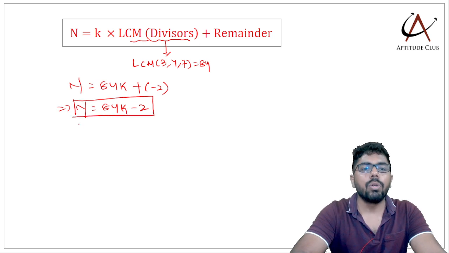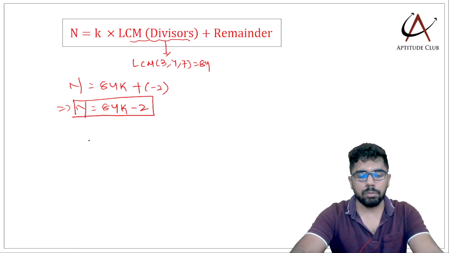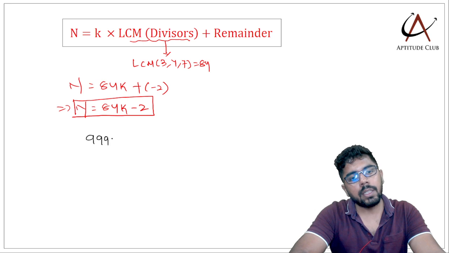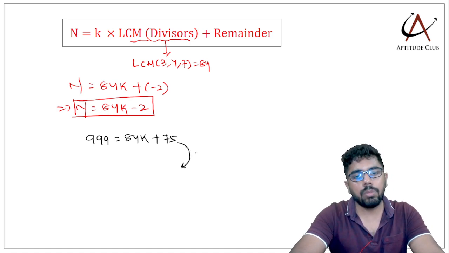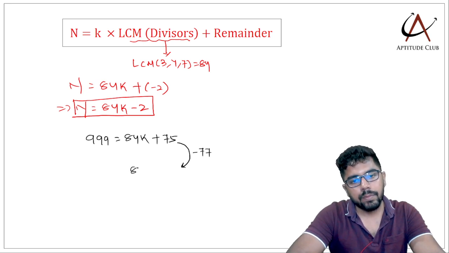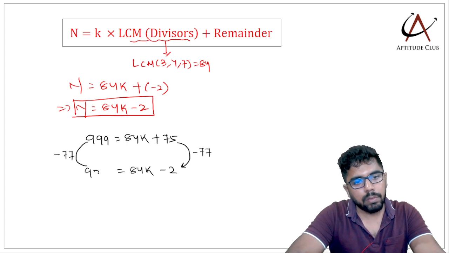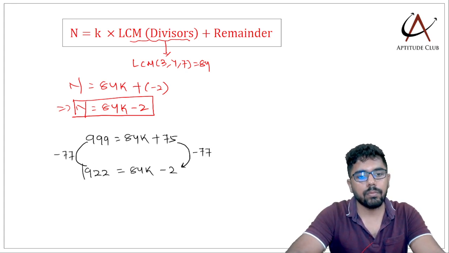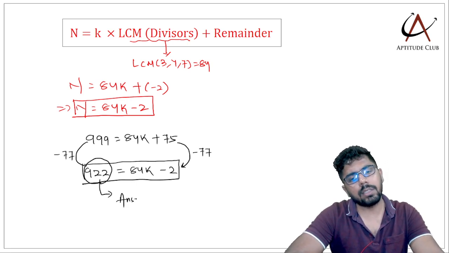Now I need to figure out which number is the largest 3-digit number that is in the form 84k minus 2. In the previous question we had checked 999 is 84k plus 75. Now to change plus 75 into minus 2, we will subtract 77, so this becomes 84k minus 2. So subtract 77 here also. 999 minus 77 is 922, so the number in the form 84k minus 2 is 922, and that is our answer.